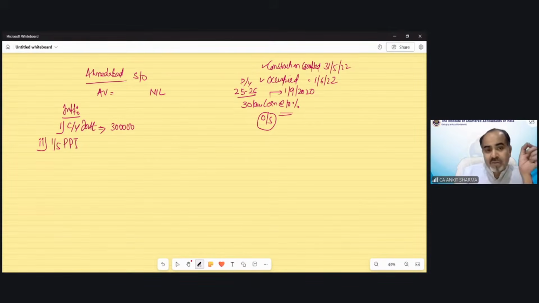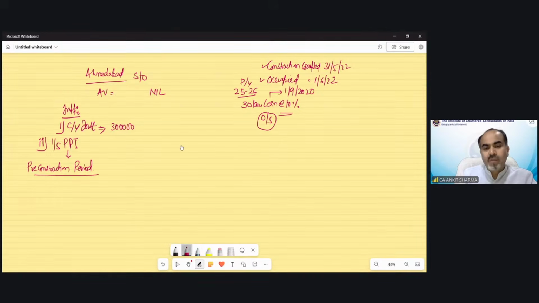Now, for the purpose of pre-construction period interest calculation, when we were going through the normal classes of income from house property, we have solved this kind of provision. And I have told you, you have to calculate very carefully the pre-construction period. If you are able to find out the pre-construction period correctly, you would be able to find out the correct pre-construction period interest also.